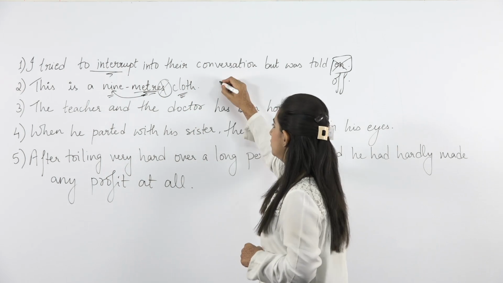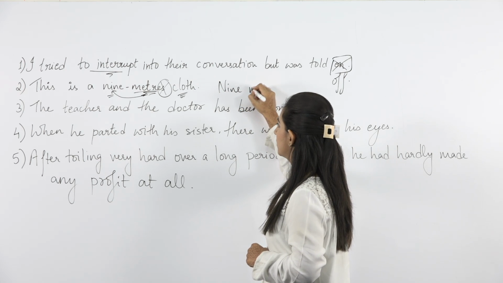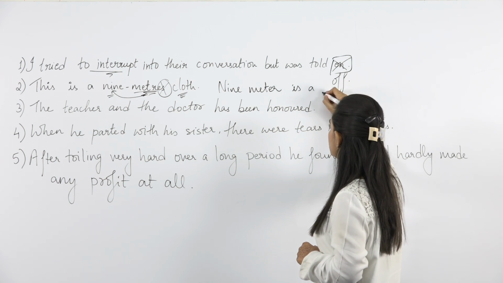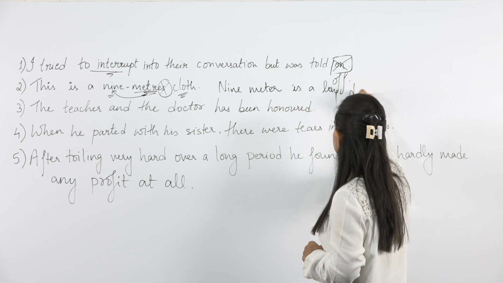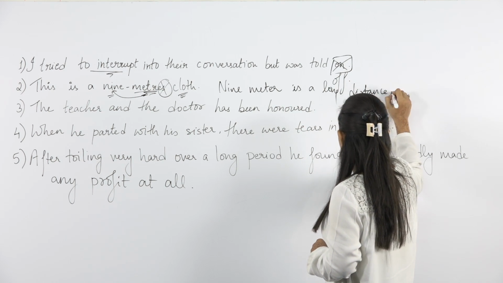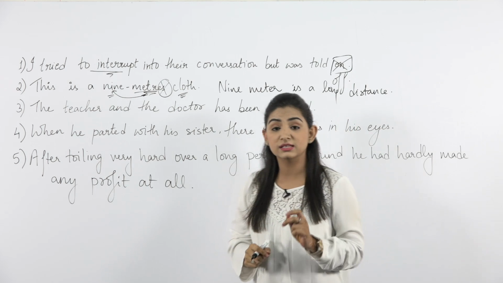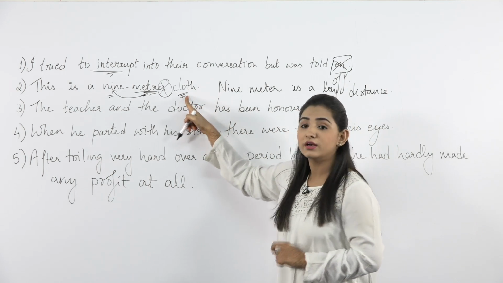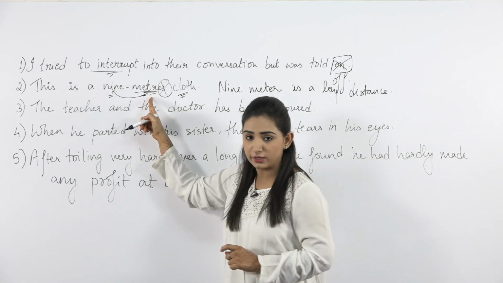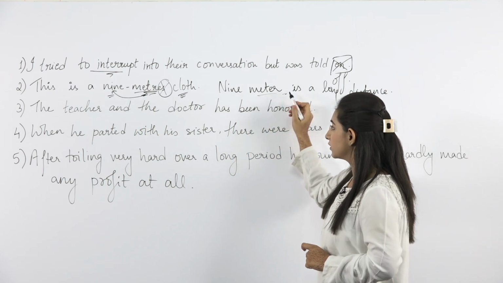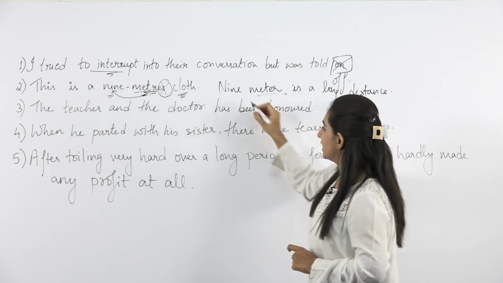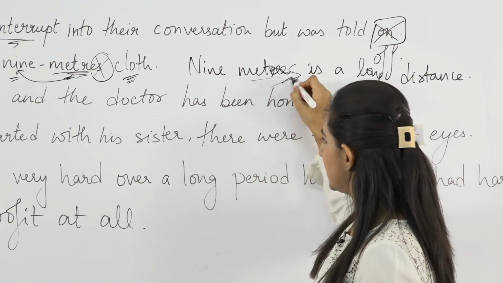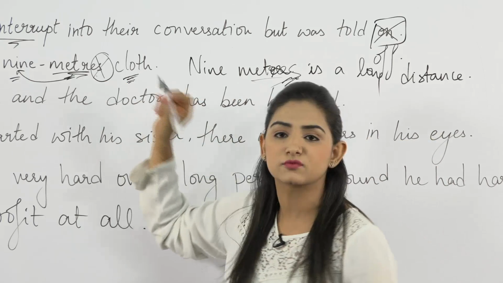Suppose I give you, 9 meter is a long distance. Would this sentence be correct or incorrect? This sentence would be incorrect. Why? Here I told you we have a noun after the measuring unit, but here we don't have a noun after the measuring unit. So in this case we will place S here and we will omit S from there.